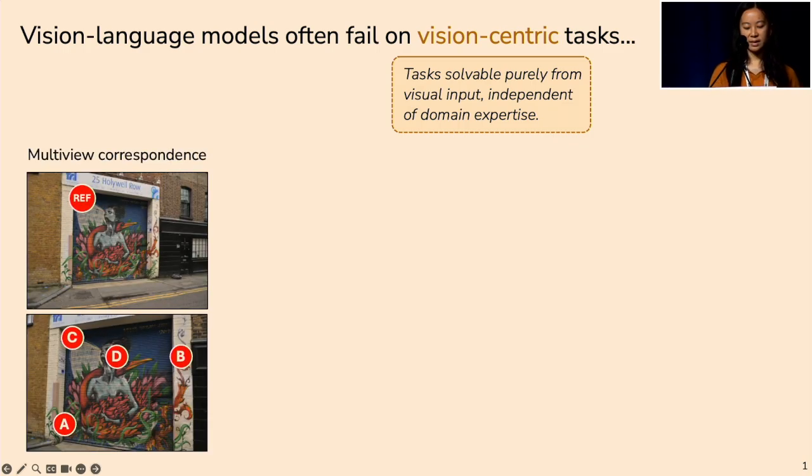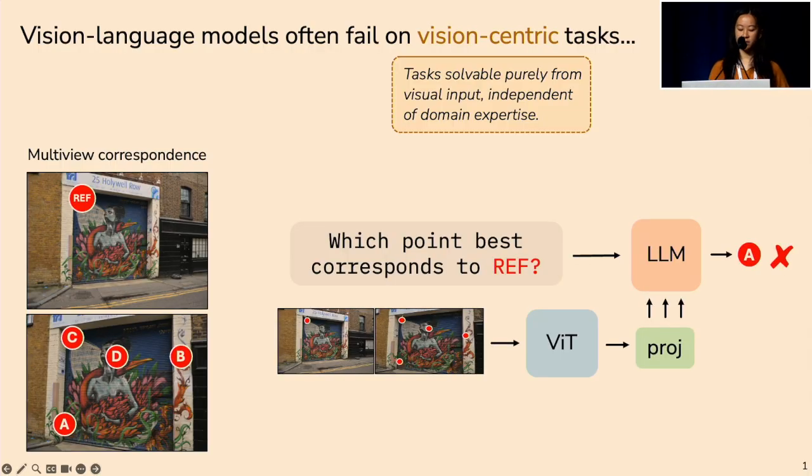One example of this task is multi-view correspondence, where given two images, the model's task is to determine which multiple choice point in the second image corresponds to the reference in the first. And VLMs often get this task wrong and sometimes only achieve random chance performance, even though they have access to large pre-trained vision and language models.